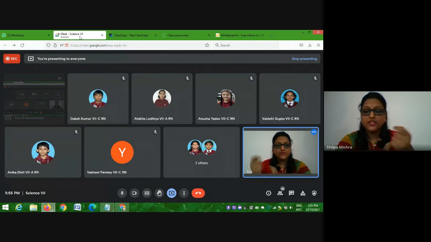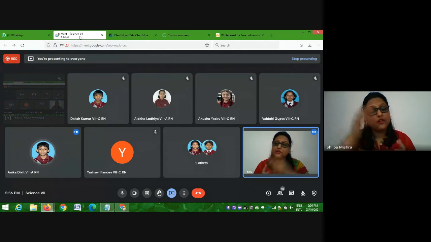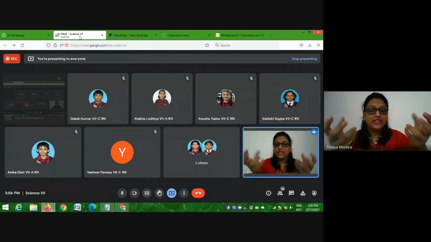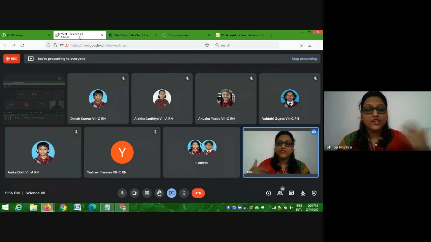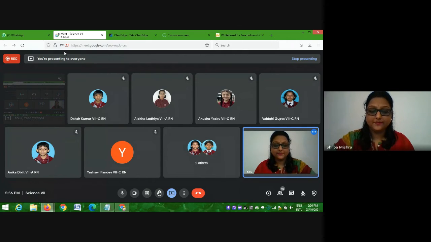Got it, Anika? Even in the smaller cuts, we put a band-aid to avoid any infection. Because there are disease-causing microorganisms in the atmosphere also, right? And if the wound is exposed, what will happen? There is a chance that germs can enter our body through that open wound. Got it? That is why we cover the wound, we apply some medicine so that infection does not happen. Yes, ma'am. Okay, good.